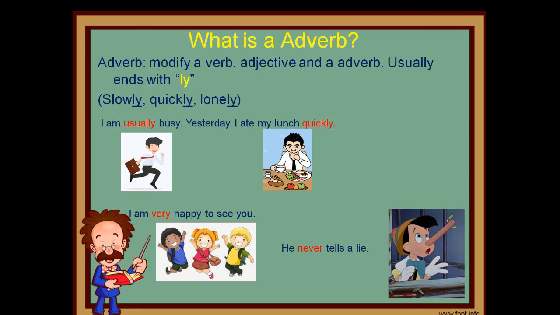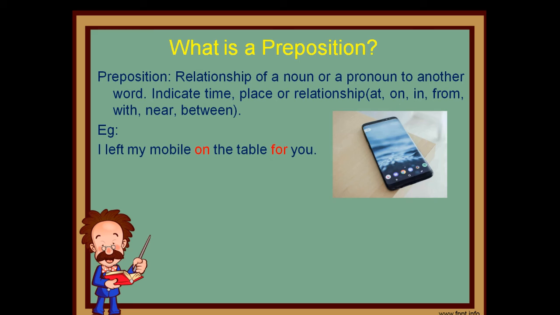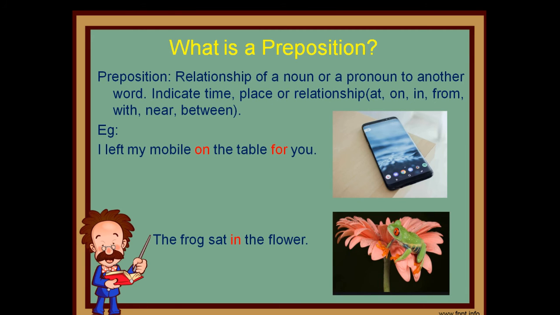Moving to the next, the preposition. Preposition shows the relationship of a noun or pronoun to another word. They can indicate time, place, or relationship. For example, I left my mobile on the table for you. On and for, these are the prepositions. Another example is the frog sat in the flower. In the flower, in is again a preposition.